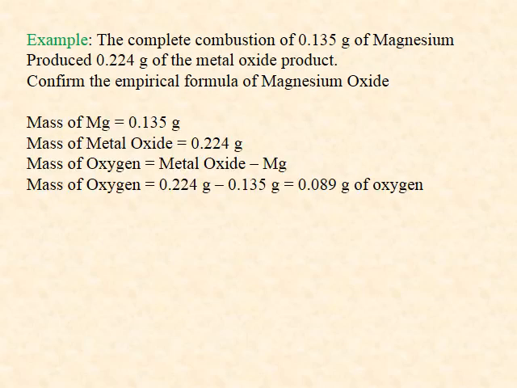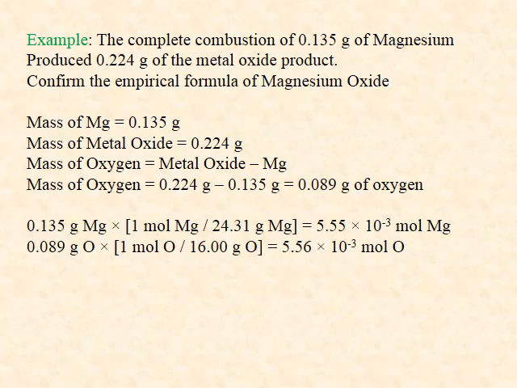We set up all the data, and we note that the mass of product is larger than the mass of the magnesium metal. The difference is the mass of the oxygen atoms that combined with the magnesium atoms. The mass of magnesium is 0.135 grams. The mass of magnesium oxide is 0.224 grams. The mass of the oxygen in the oxide is 0.089 grams.